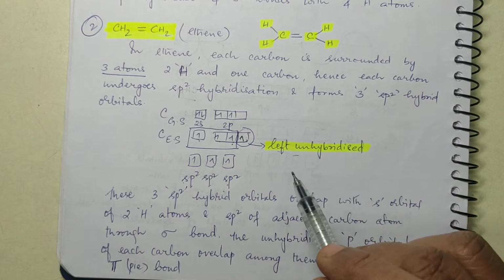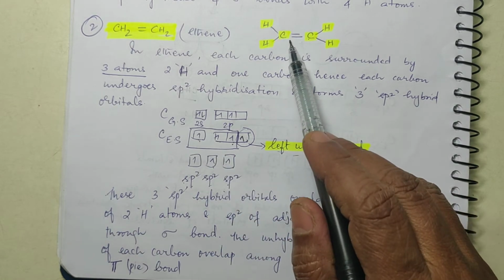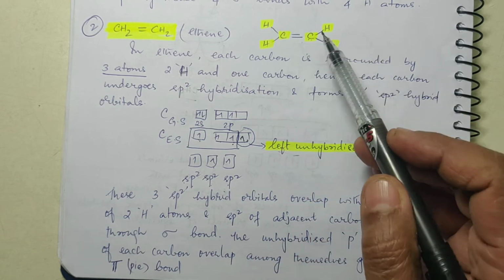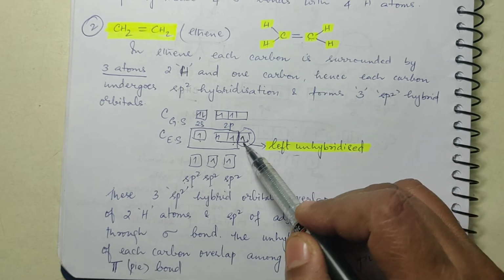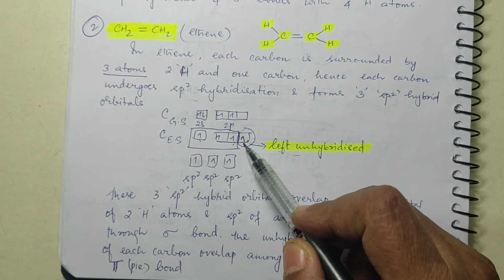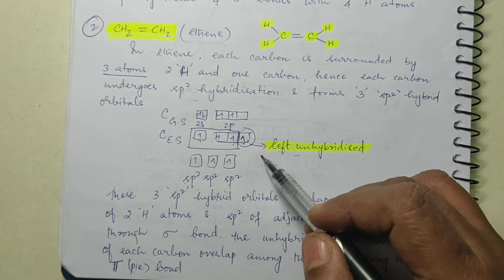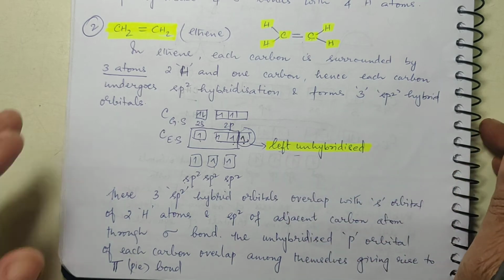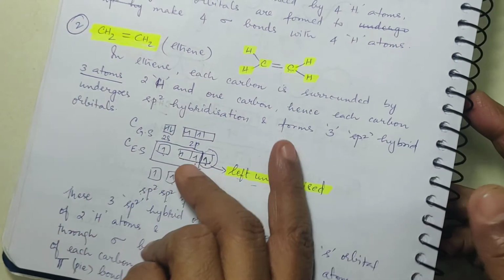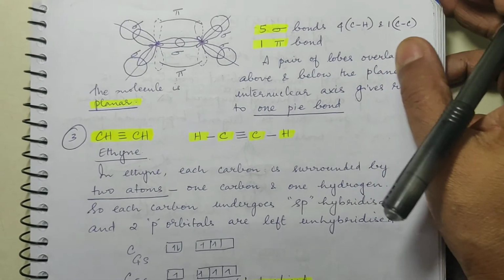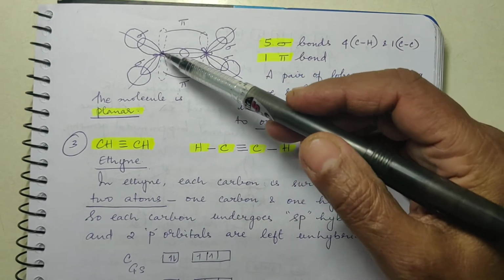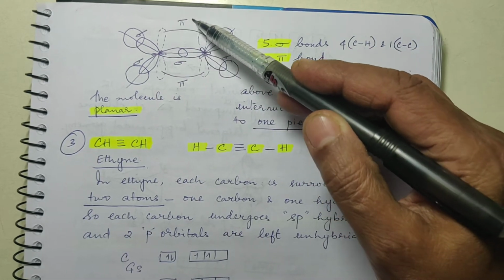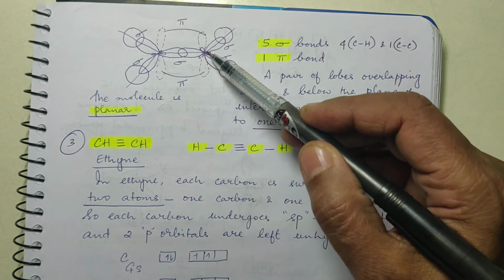Now what will happen to this? There are 2 carbon atoms in the case of ethene. This carbon will also undergo sp2 hybridization, and this will also be left with 1 2p orbital, which is unhybridized, not taking part. So these 2 unhybridized p orbitals of both the carbon atoms will overlap above and below the plane of internuclear axis, like this. These are all internuclear axis.